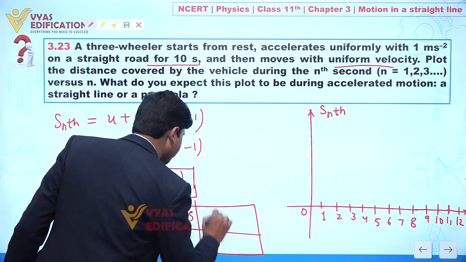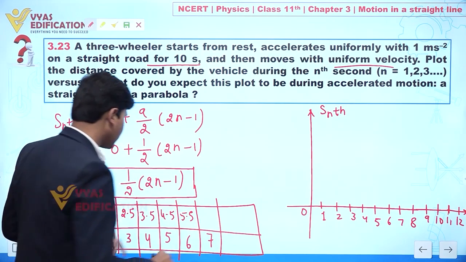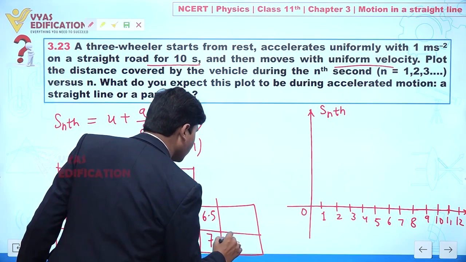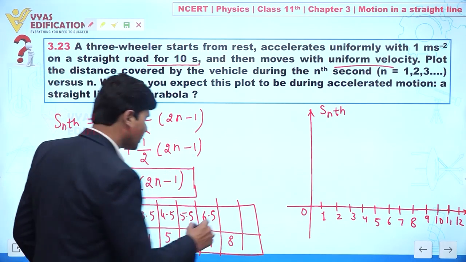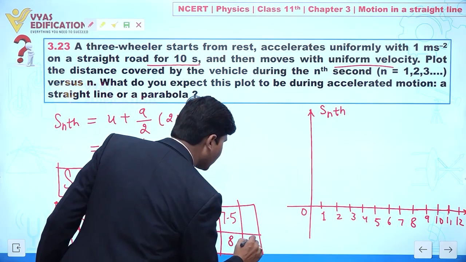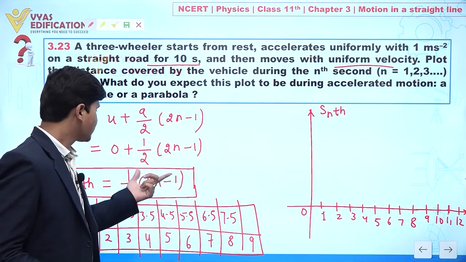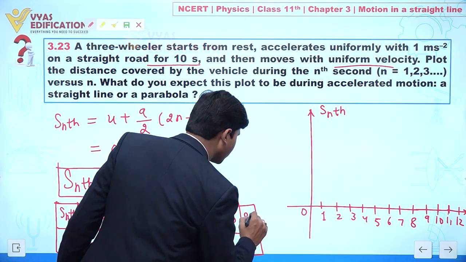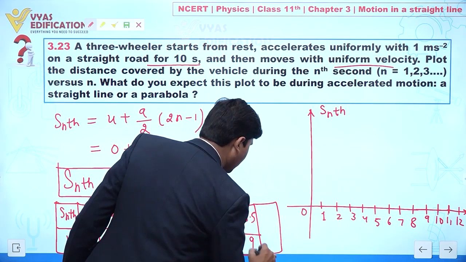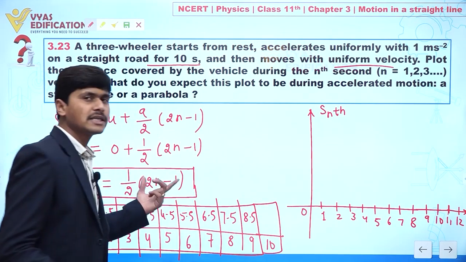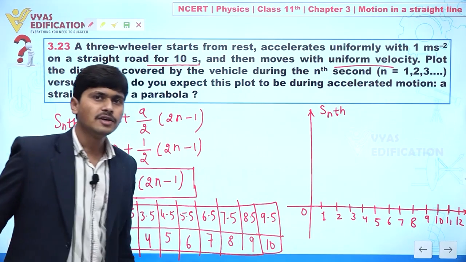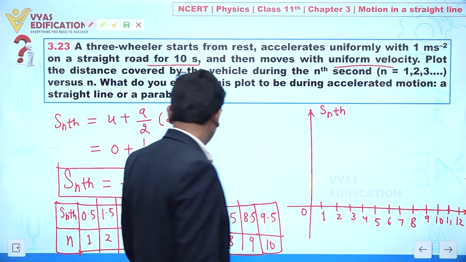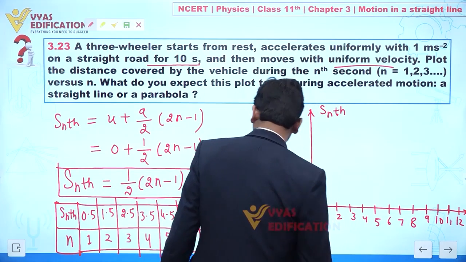If we have 7, we can say 13 by 2, this is 6.5. If we have 8, we can say 15, so this is 7.5. If we have 9, we can say 17 by 2, it means 8.5. Clear? And if we put 10, then we can say 19, so we can say 9.5. Clear? So now if we plot a graph, we can plot like this for n equal to 1.